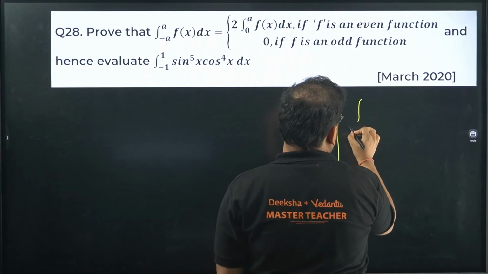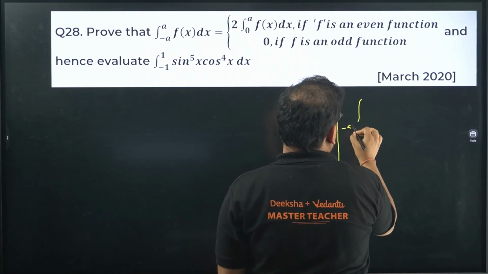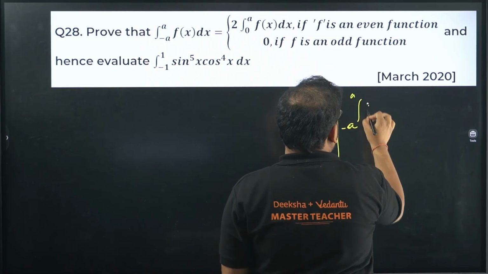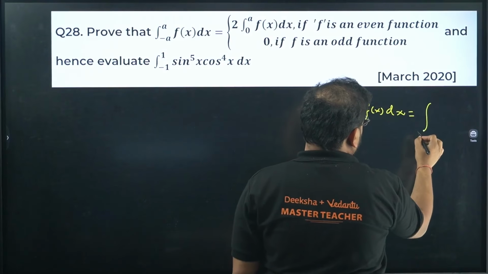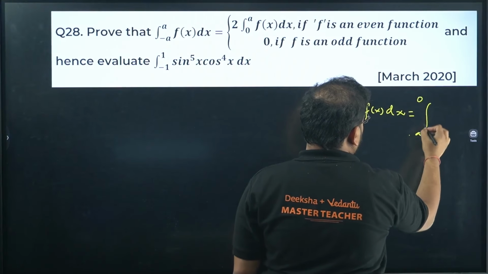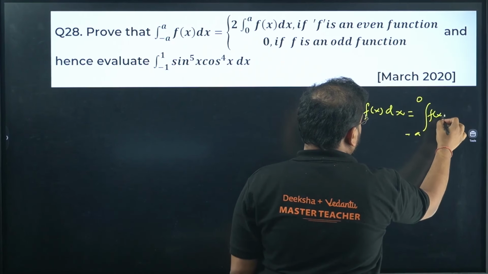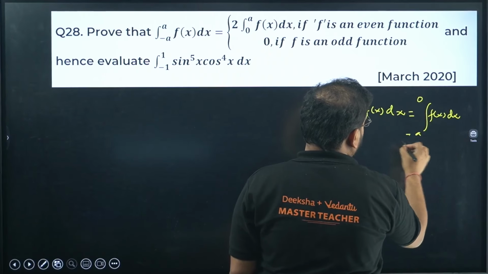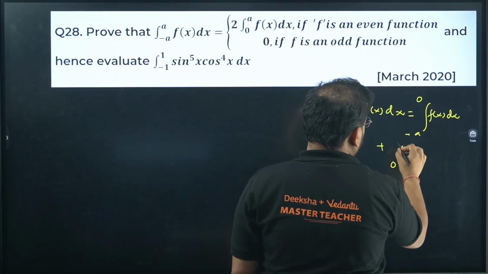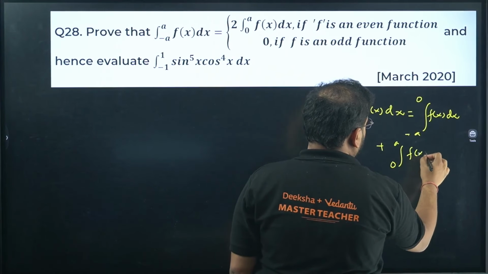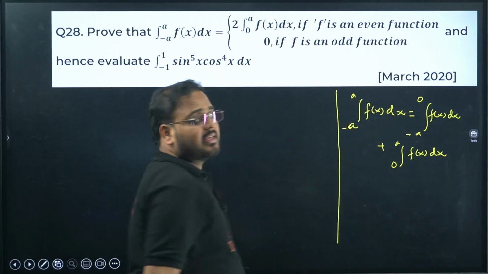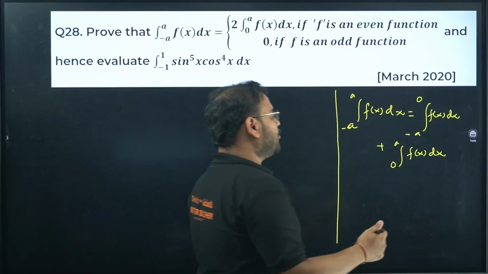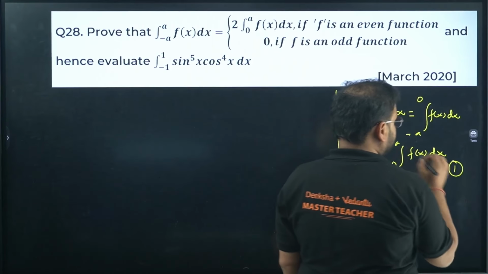Integral from minus a to a f of x dx can be written as, check, integral from minus a to 0 of f of x dx plus integral from 0 to a of f of x dx. I'm breaking the limits, minus a to 0 and 0 to a. This is my equation number 1.